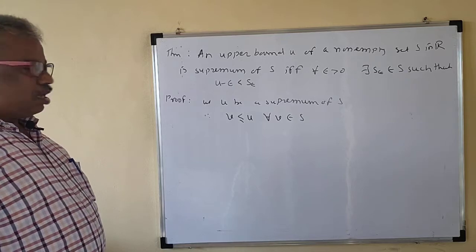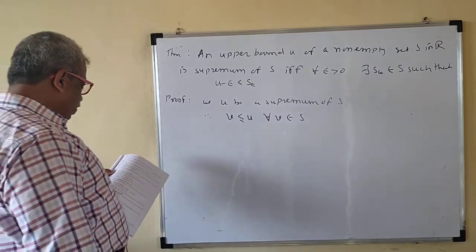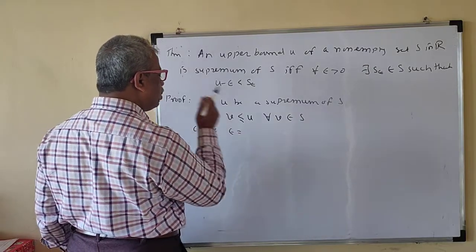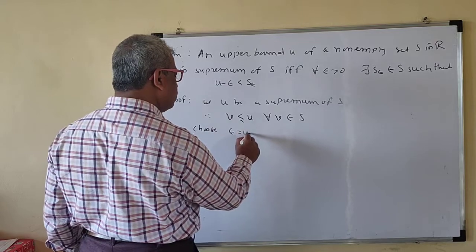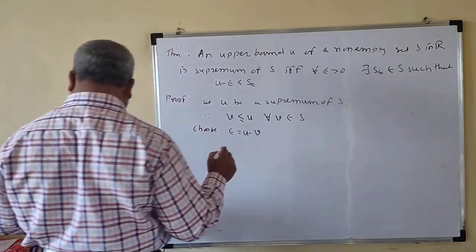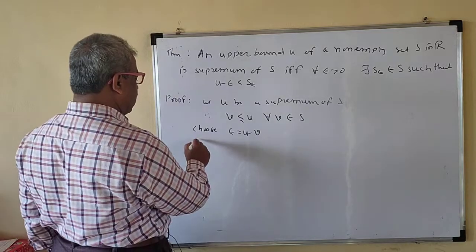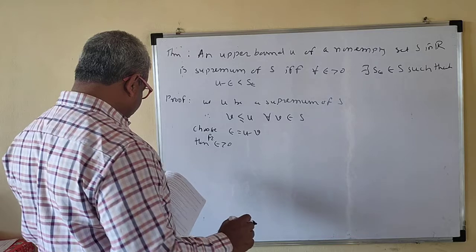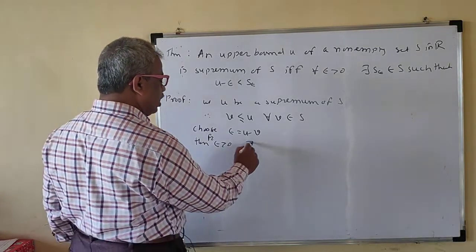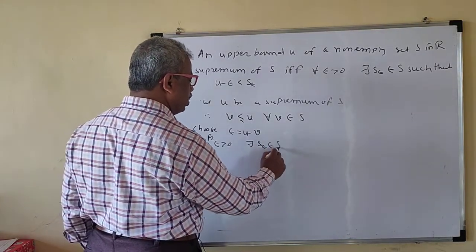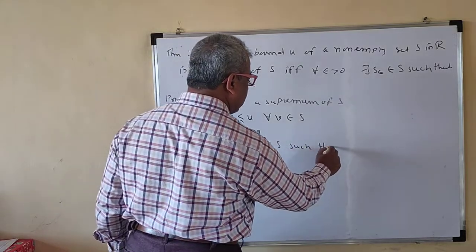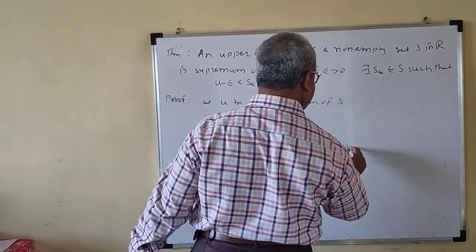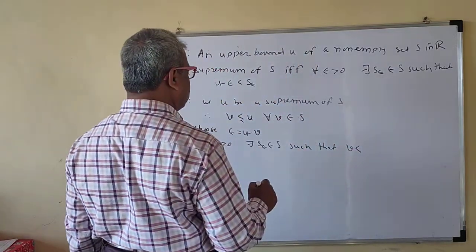That means U is the upper bound of S. So choose epsilon equal to U minus V. Then for epsilon greater than 0, there exists S epsilon belonging to S such that V is less than S epsilon.